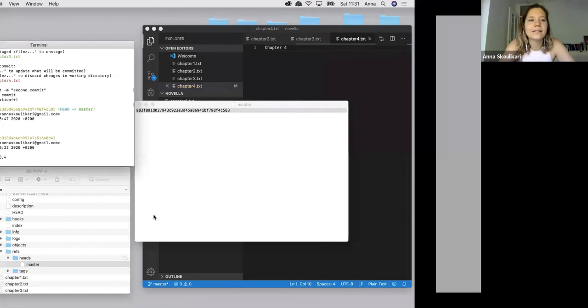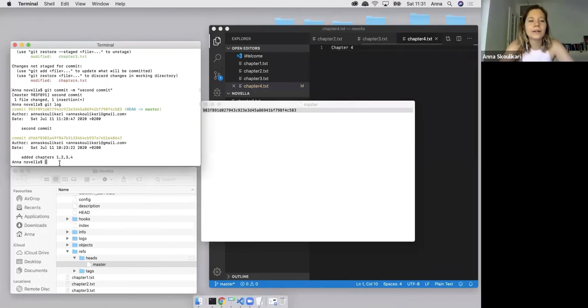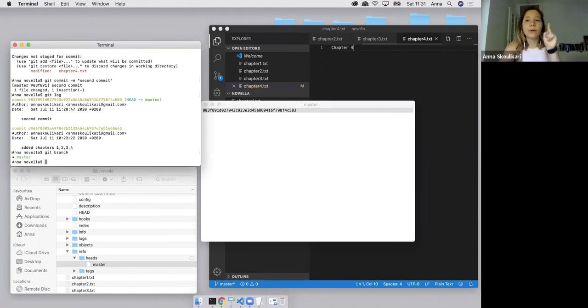So let's go back to the desktop and check out branches a bit more. In order to see a list of all the branches we have, we use the git branch command. Right now, we only have one branch. It's called master, just because that's the default name for the first branch that you have when you make a repository. The branch that we're on is always going to be highlighted in green and have an asterisk next to it.